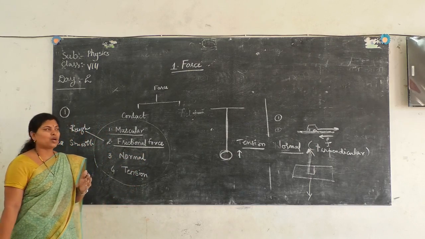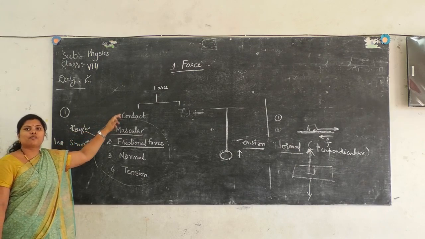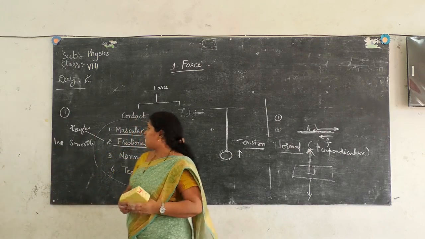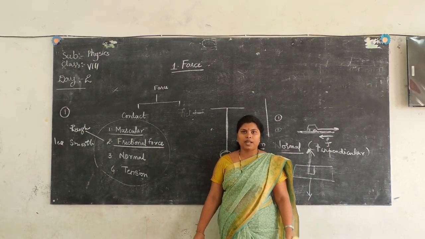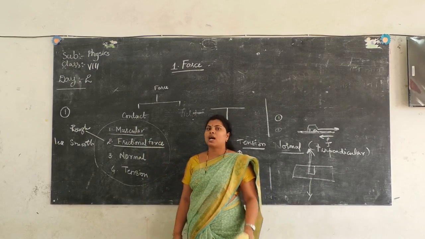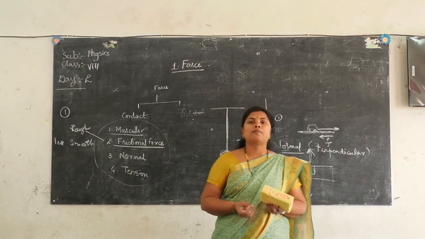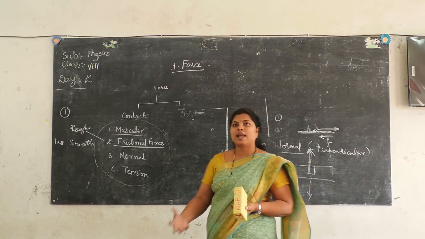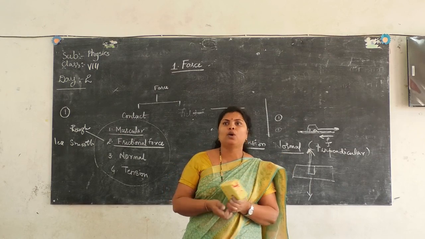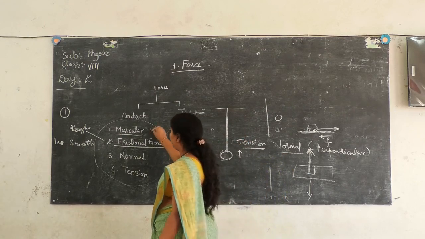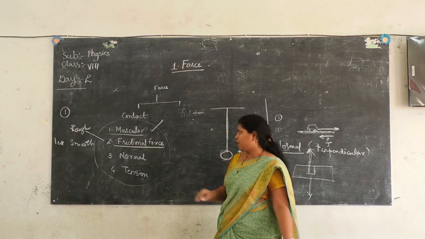So, let us revise once again. In our session, we have discussed the types of contact forces. Those forces are muscular forces, frictional forces, normal force and the tension force. Muscular forces are those forces with the help of our body muscles we exert some force, with examples like picking the ball, lifting the dumbbell, lifting up your bag and all. Here we use our muscles in exerting the force, so I call this force muscular force.